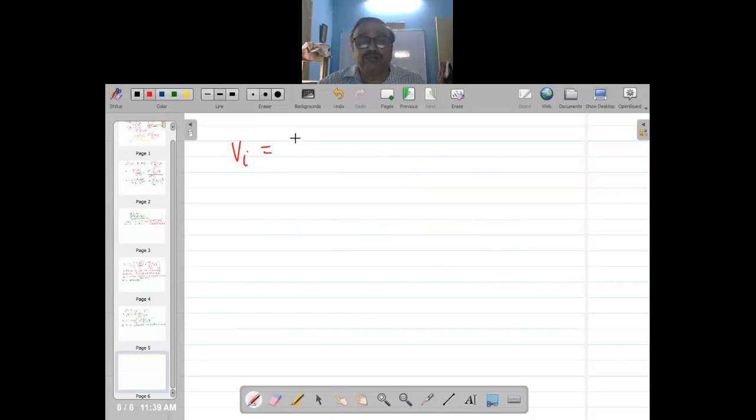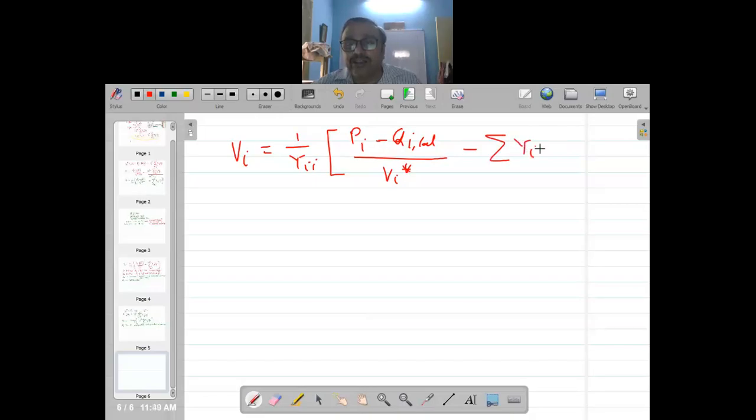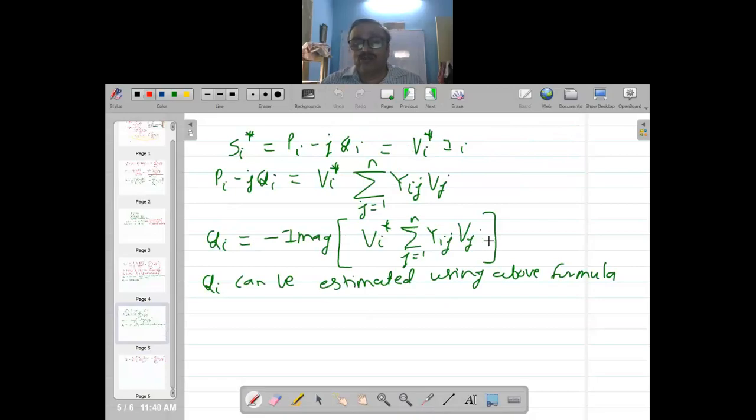VI is equal to 1 upon YII, PI minus QI calculated, divided by VI conjugate, minus sigma Yij Vj, j equal to 1 to n, and j is not equal to I. So this is the formula which I will use, and QI calculated is minus imaginary part of this.